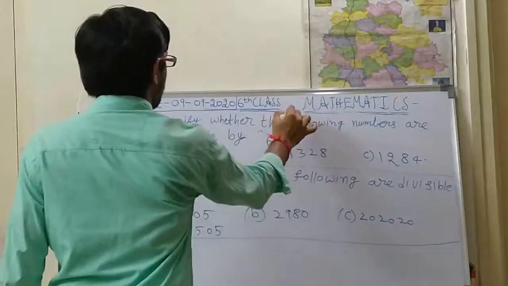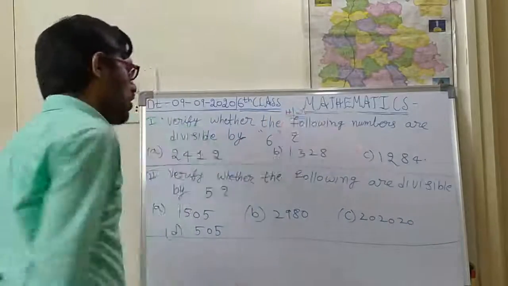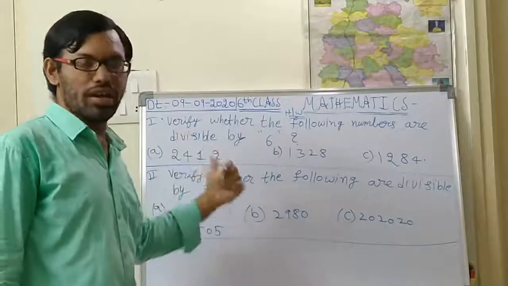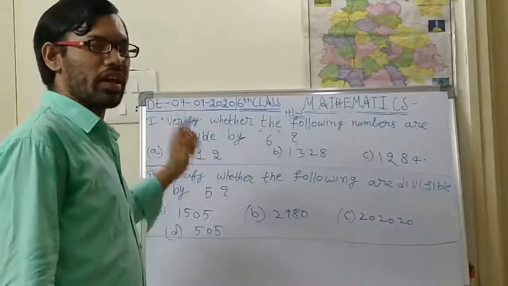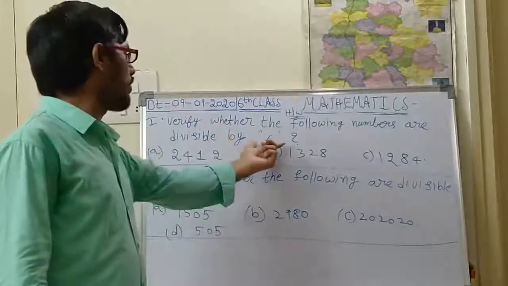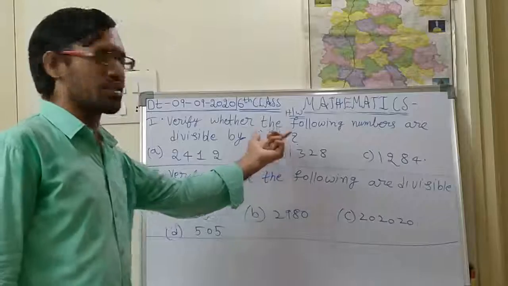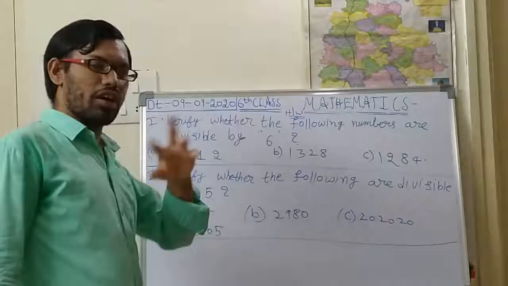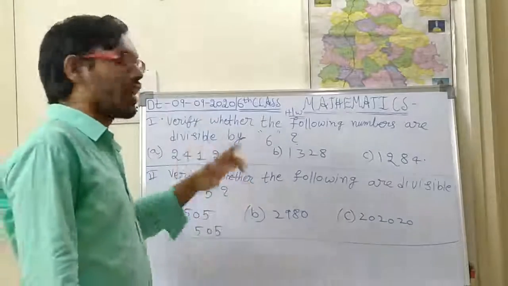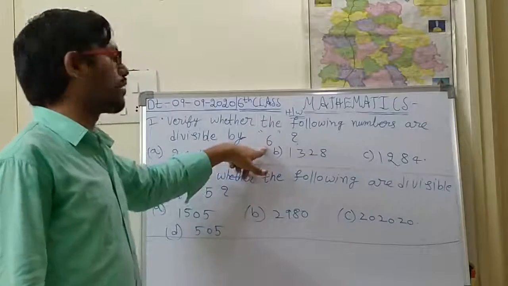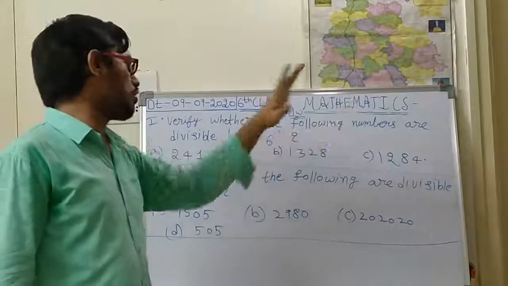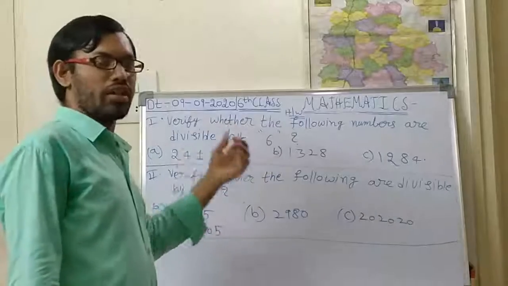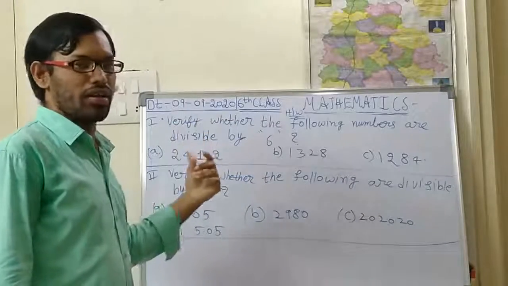So try to do them very easily only. I think you will do them very easily. So whatever procedure I have followed in the class, like that you are supposed to take, one after the other. Verify whether the following numbers are divisible by 6 means first you identify whether divisible by 2, next by 3. If that is satisfied for both 2 and 3, then that is divisible by 6. So like that you are supposed to do the 3 questions. So you verify the procedure, children, how I have done in the class.